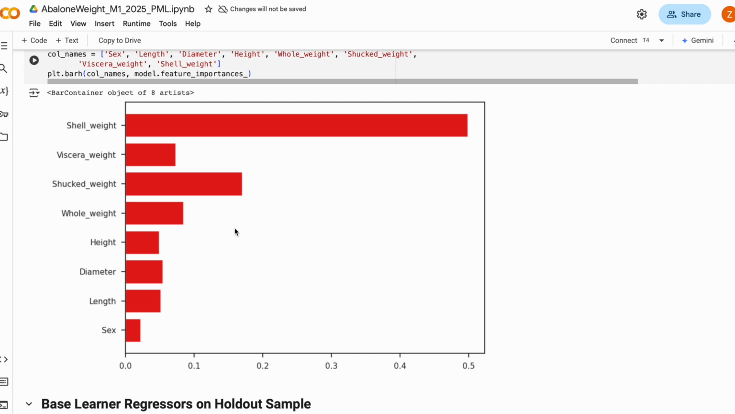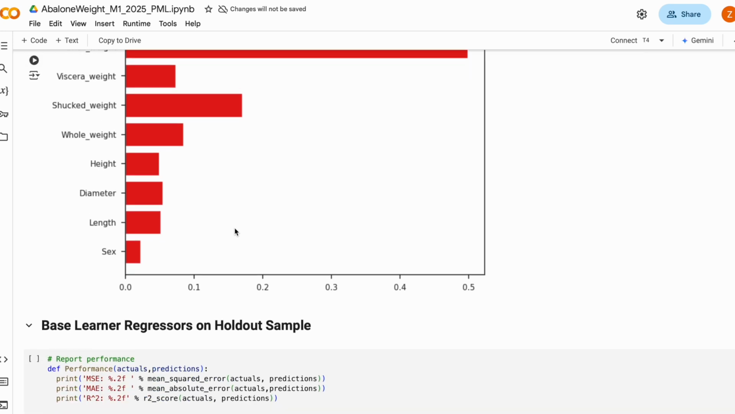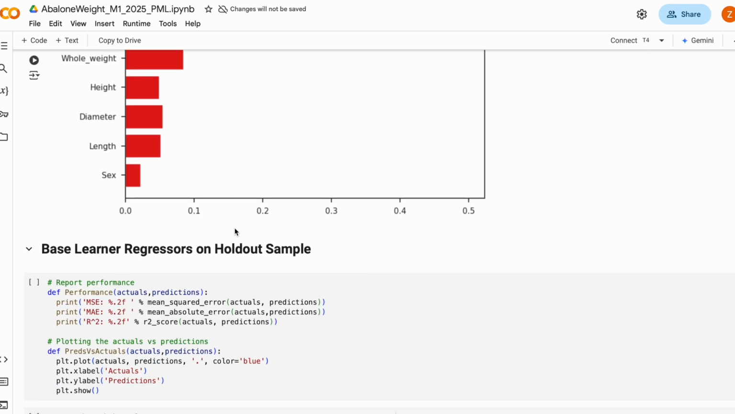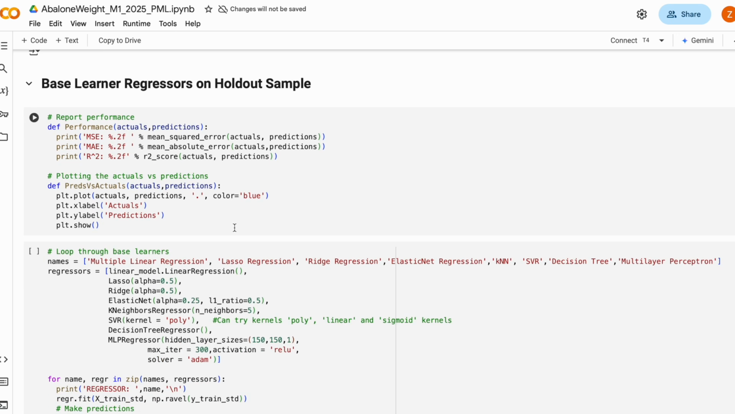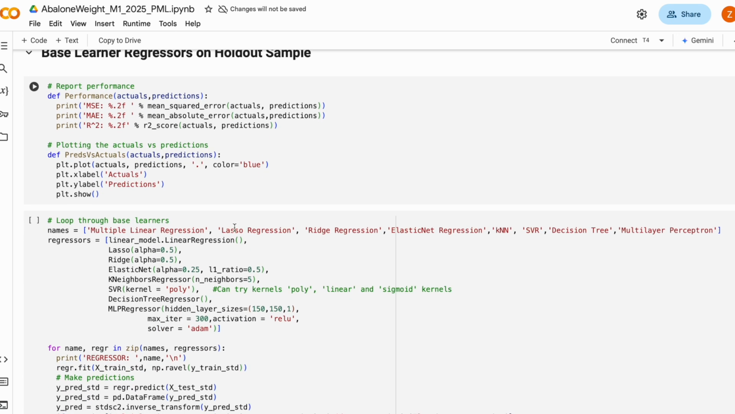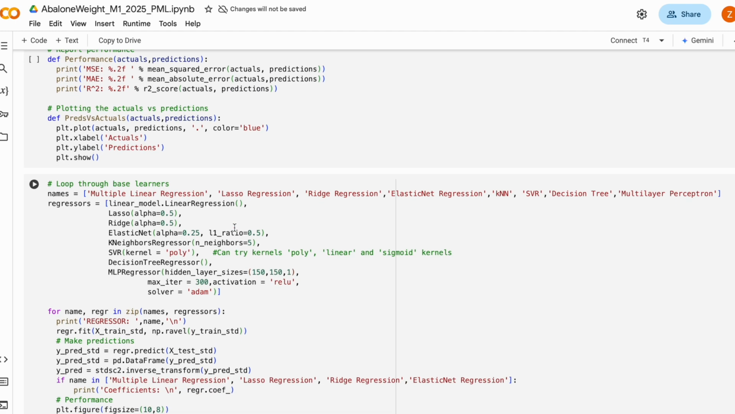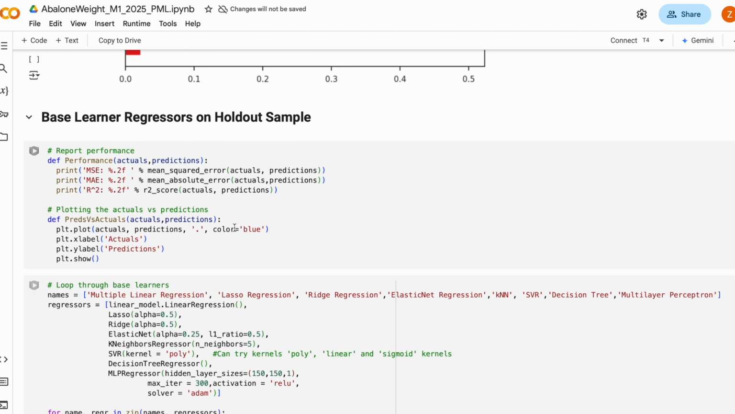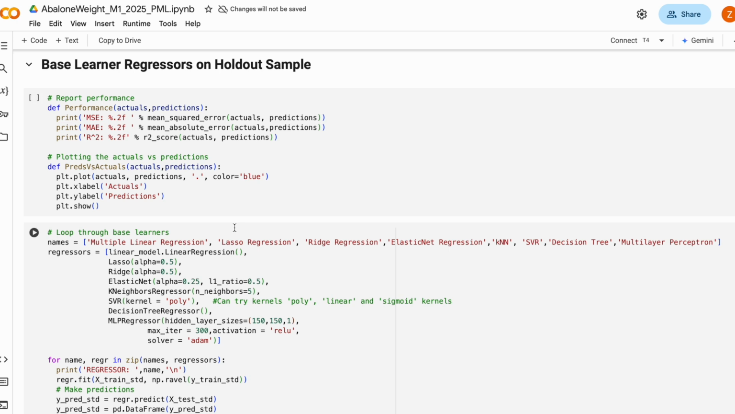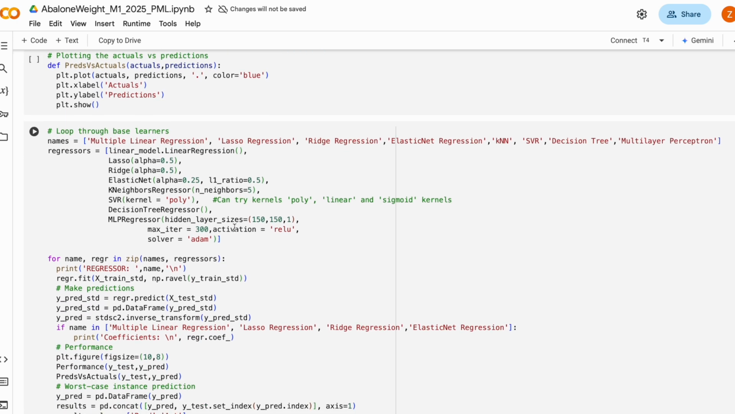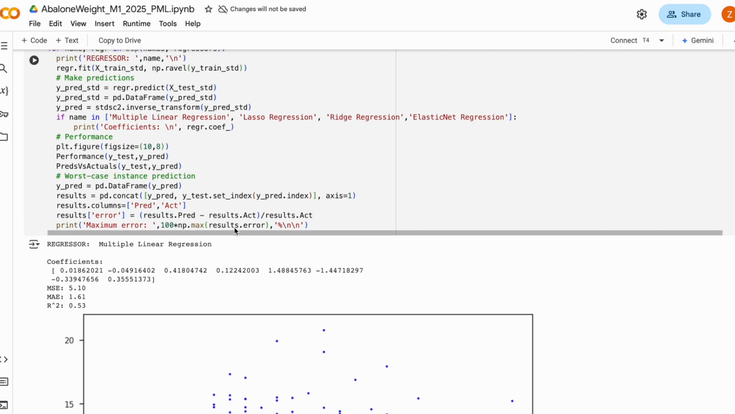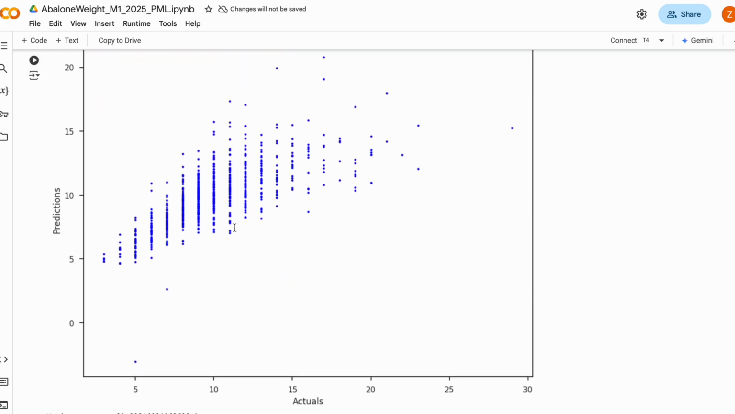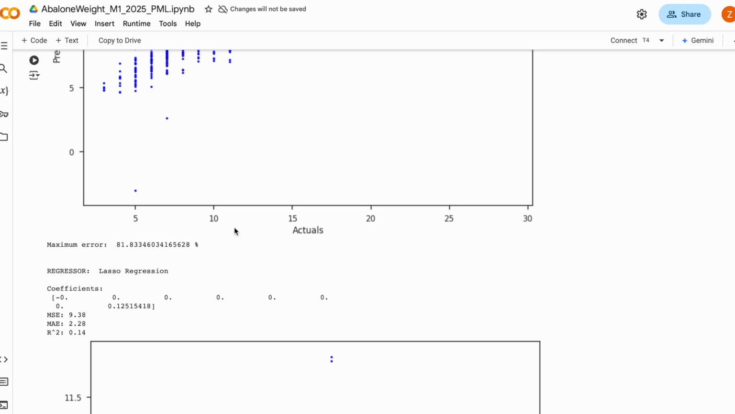To identify the best machine learning approach, we train multiple models. Multiple linear regression serves as the baseline model, assuming a linear relationship between features and abalone weight. This model provides interpretable coefficients for feature impact analysis. Logistic regression is used to categorize abalones into young, mature, and old based on ring count. This helps understand feature importance in distinguishing age groups.